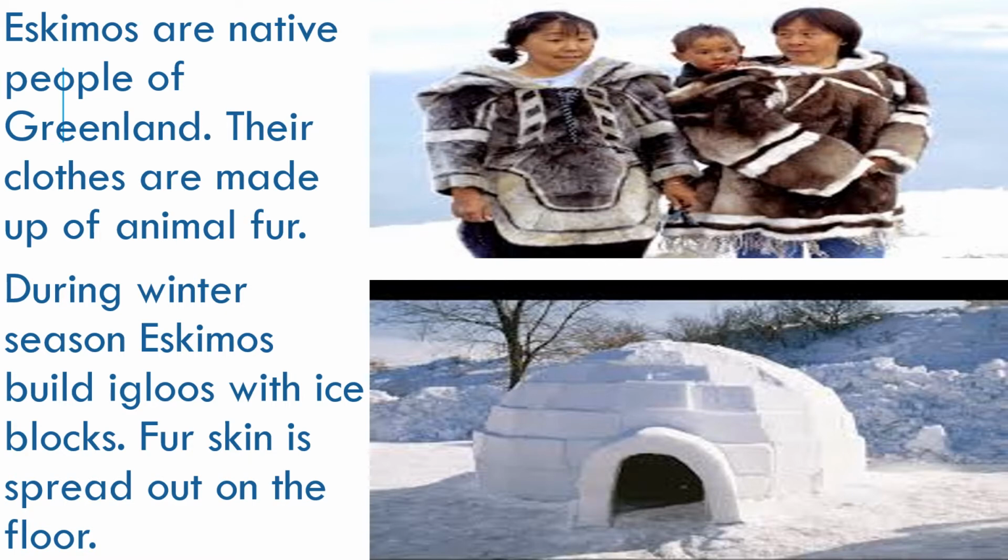The Eskimos do not live in permanent houses. During the winter season, they build igloos with ice blocks. The igloo is a dome-shaped house. There is a small hole at the top. Smoke or hot air can pass through it.